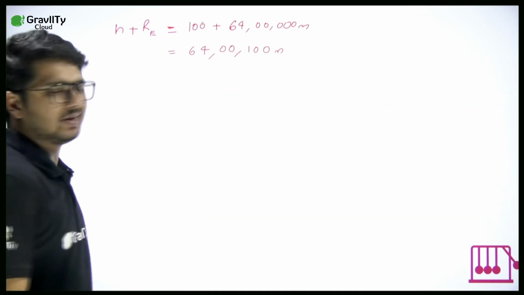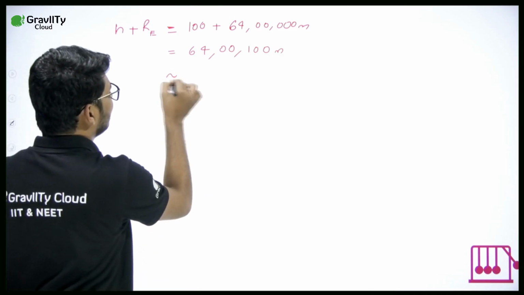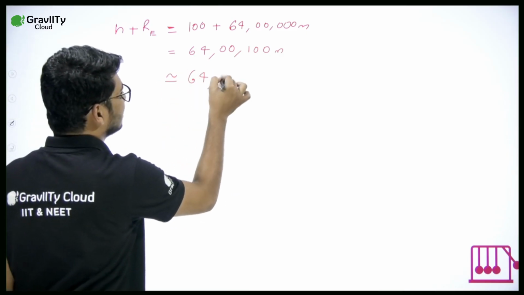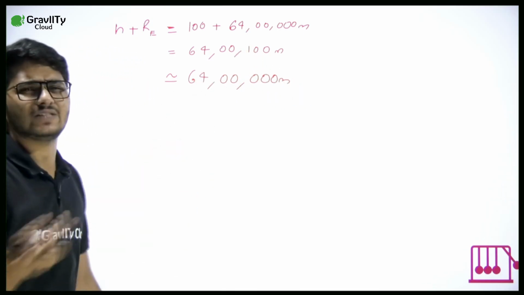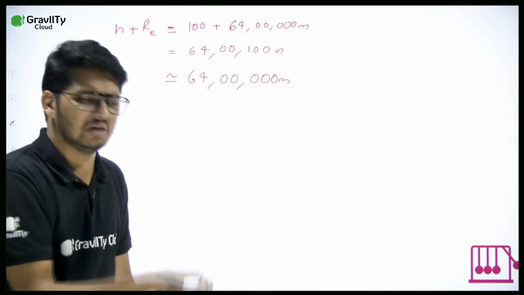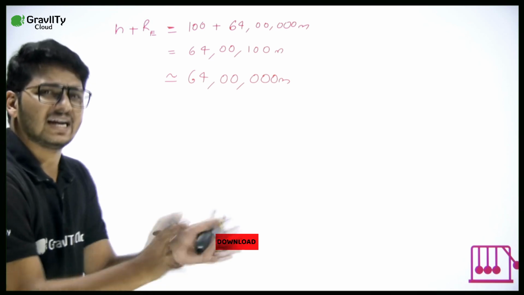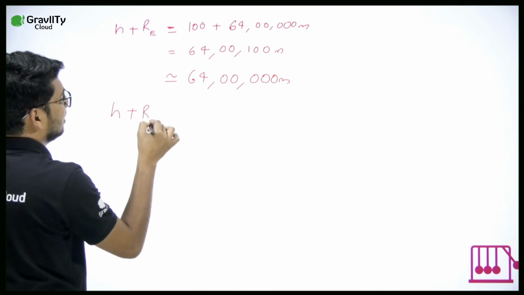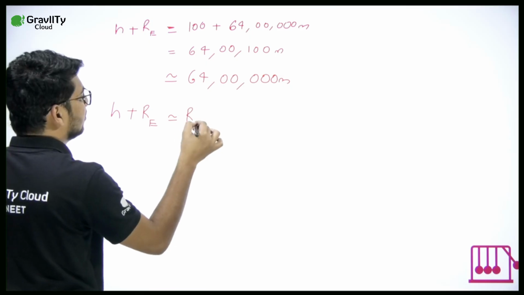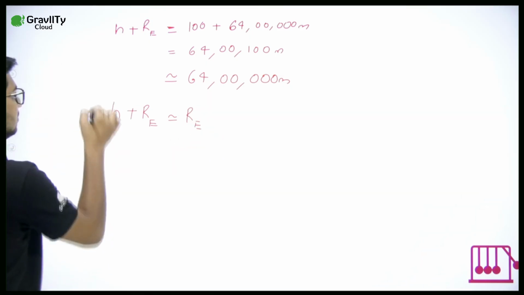But for approximation, can I say that it is almost equal to 64 lakh itself? In front of 64 lakh, 100 is very, very small, tiny, neglected. So I can say that this is almost equal to the radius of Earth.